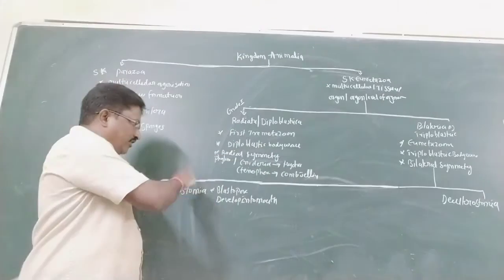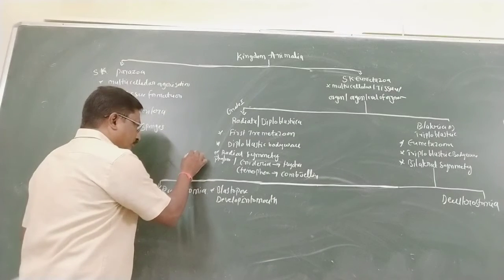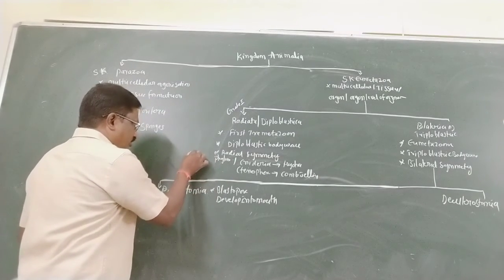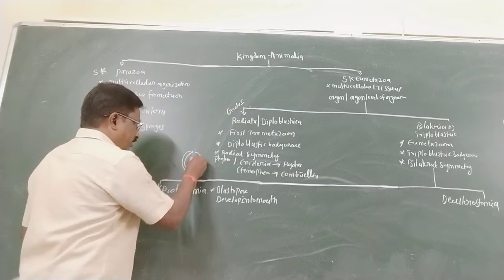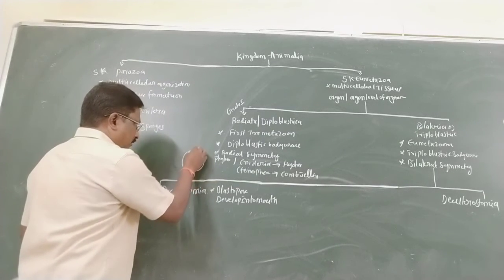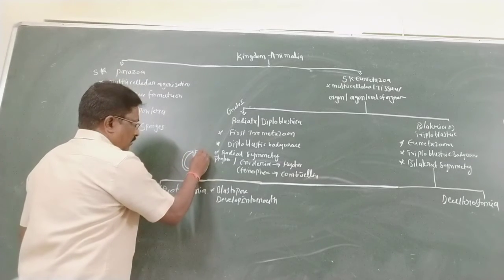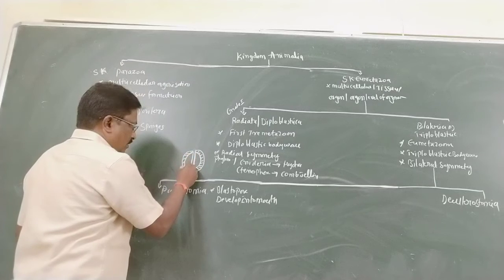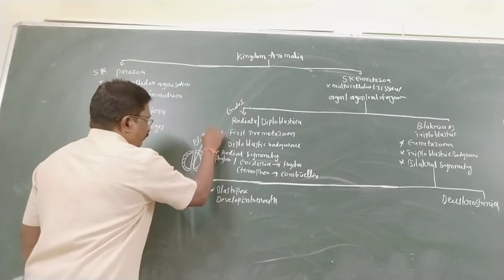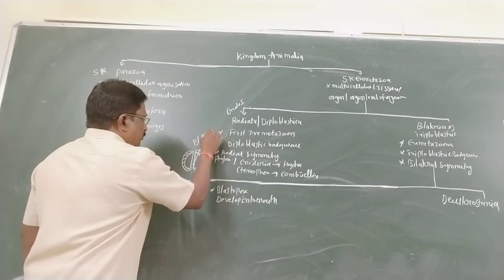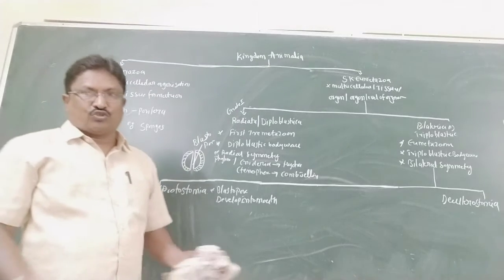So where is the location of the blastopore? Actually in the embryonic stage. Here it is the embryonic stage, so it is the blastopore. So the blastopore develops into the mouth. That is called Protostomia.